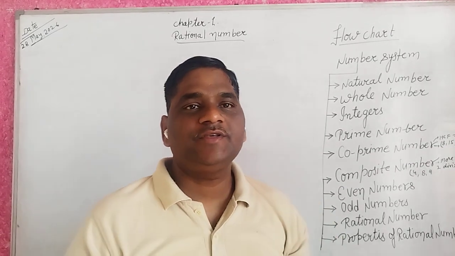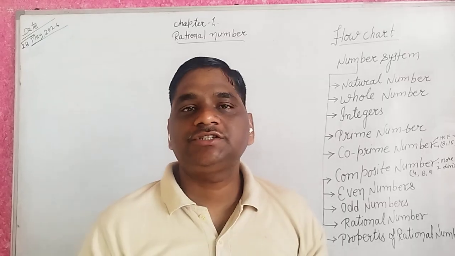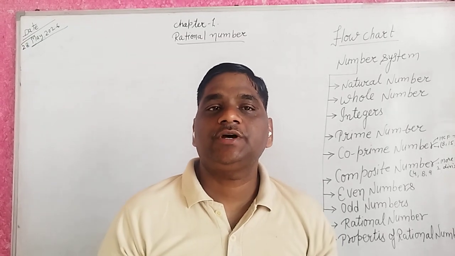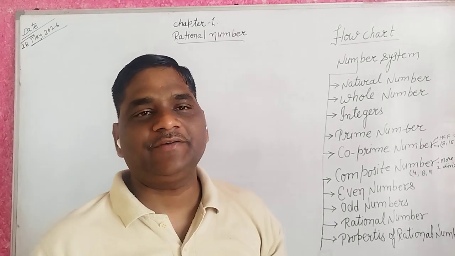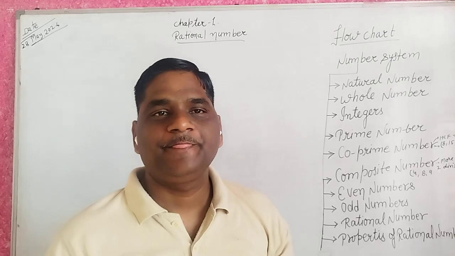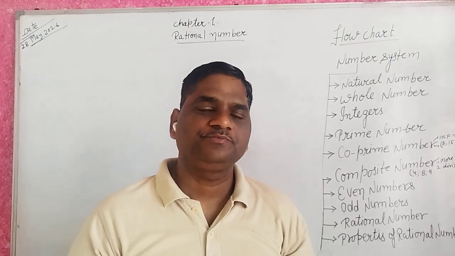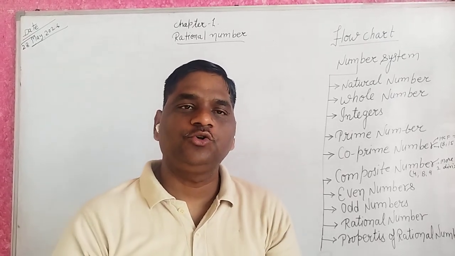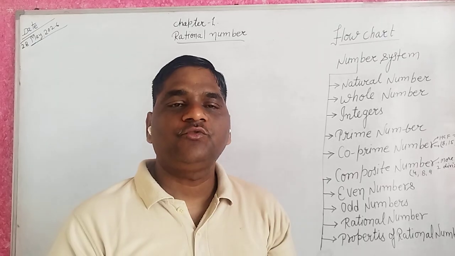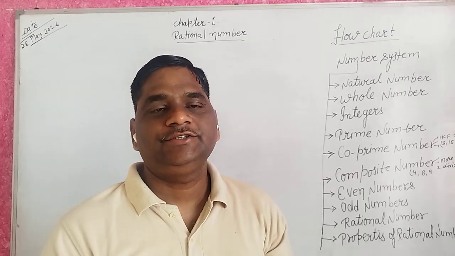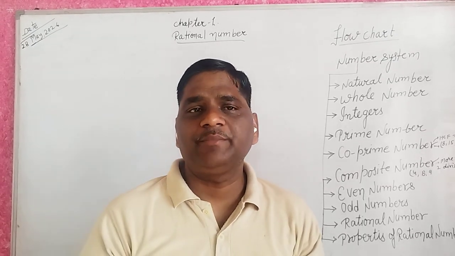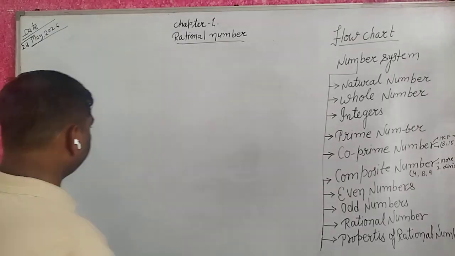First of all, we see what a natural number is. What is the definition of a natural number? I think you know it better. All counting numbers are natural numbers.